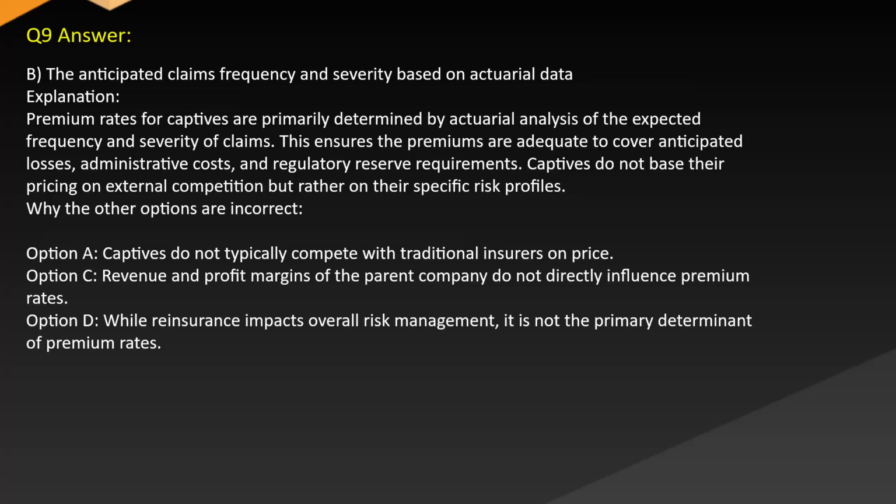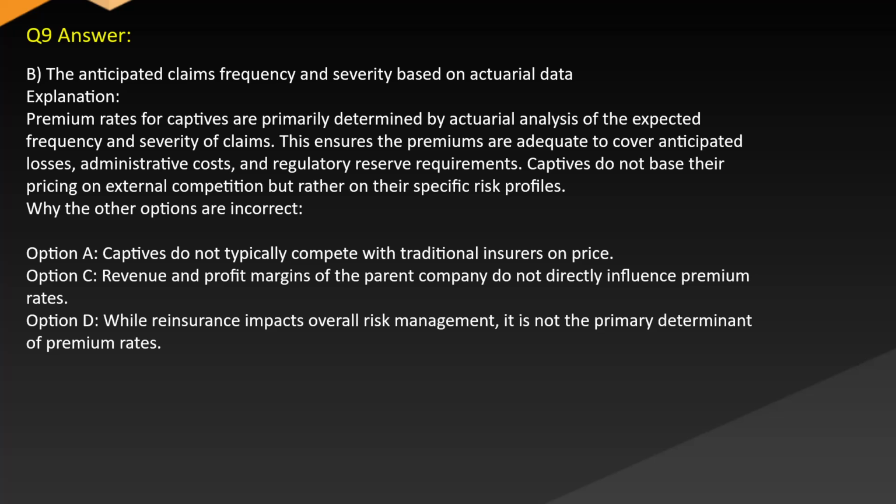Answer: B. The anticipated claims frequency and severity based on actuarial data. Explanation: premium rates for captives are primarily determined by actuarial analysis of the expected frequency and severity of claims. This ensures the premiums are adequate to cover anticipated losses, administrative costs, and regulatory reserve requirements. Captives do not base their pricing on external competition, but rather on their specific risk profiles.